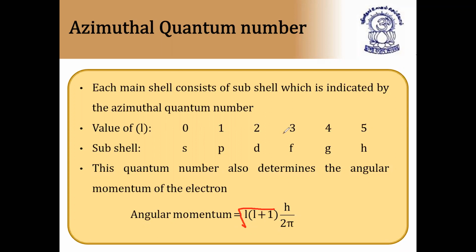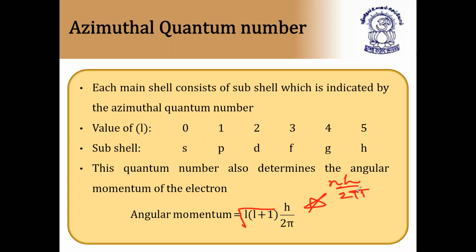So this is called angular momentum. What is the angular momentum of an electron in the orbital? It is square root of L into L plus 1 into h by 2 pi. What is the angular momentum of an electron in orbit? Angular momentum of an electron in orbit is equal to nh by 2 pi.